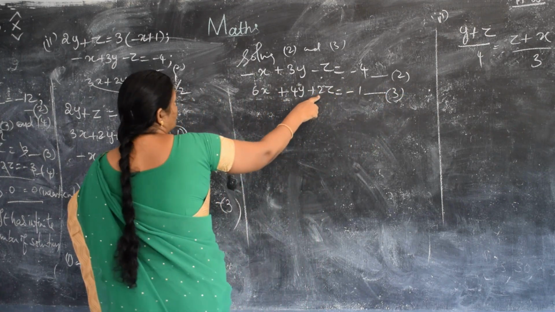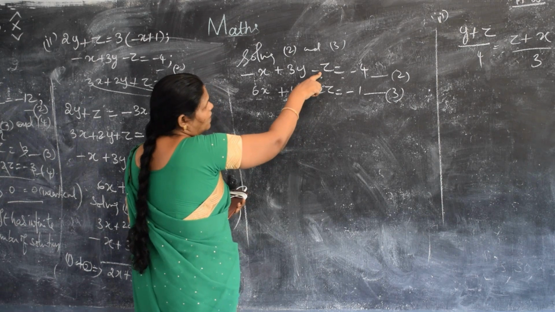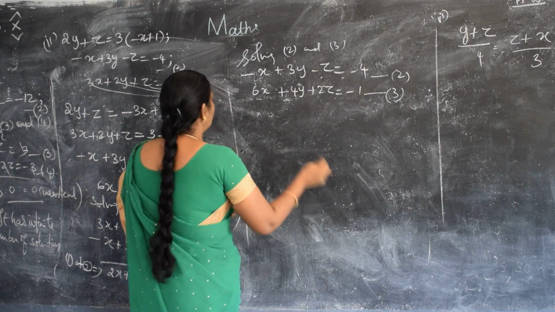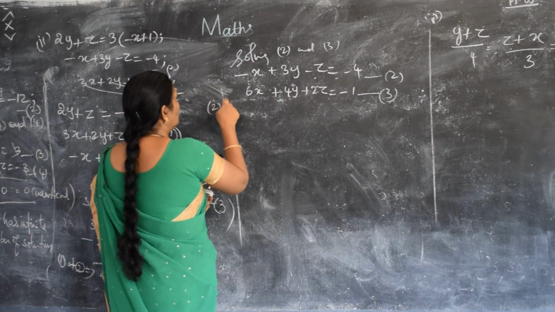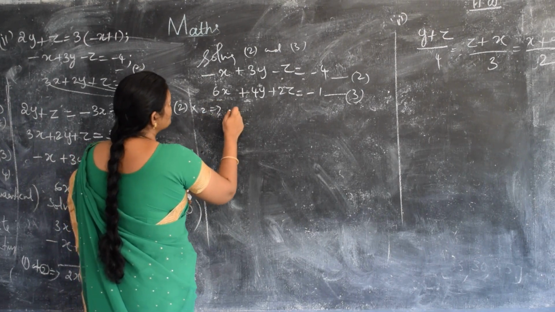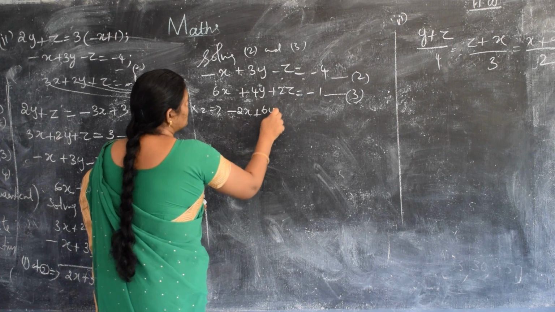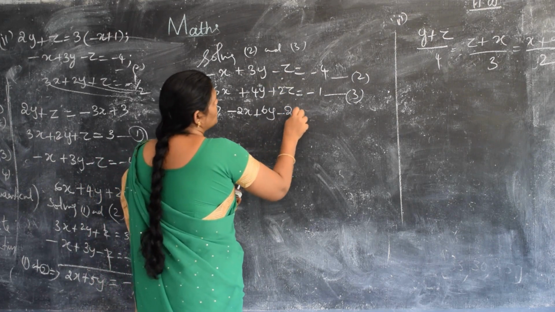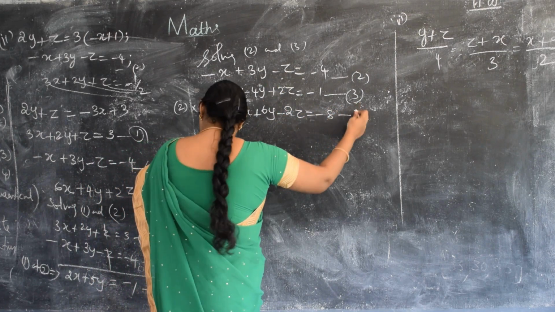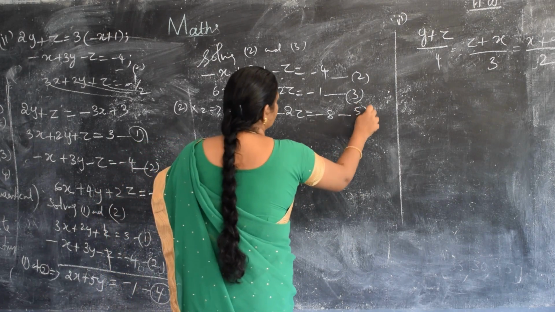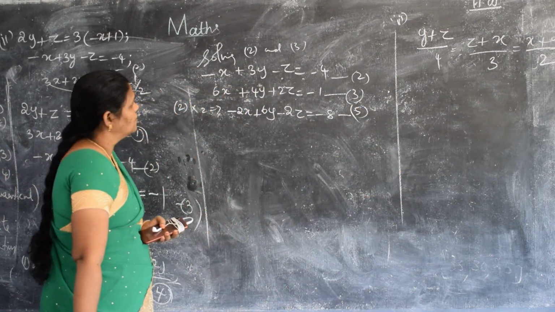In this one the coefficient is 2, but here minus 1. So I am going to multiply the equation 2 by 2. That implies minus 2x, 3 2s are 6, minus 2z, 2 4s are minus 8. Let it be equation number 5. Isn't it?